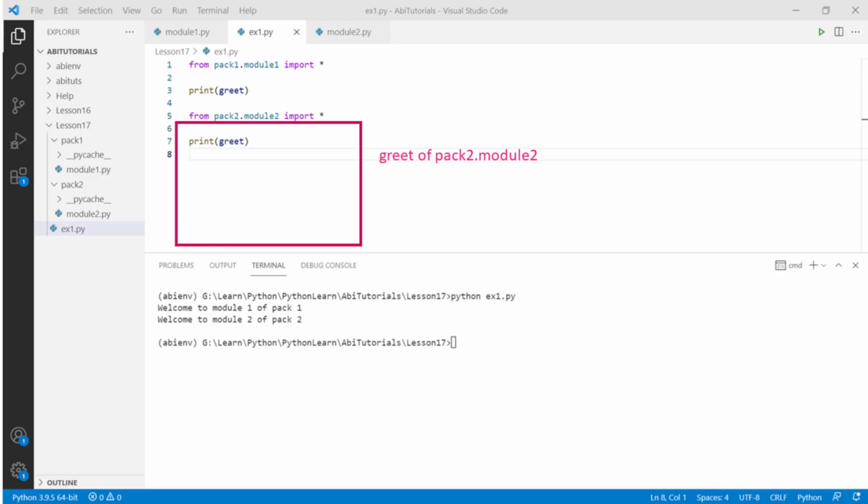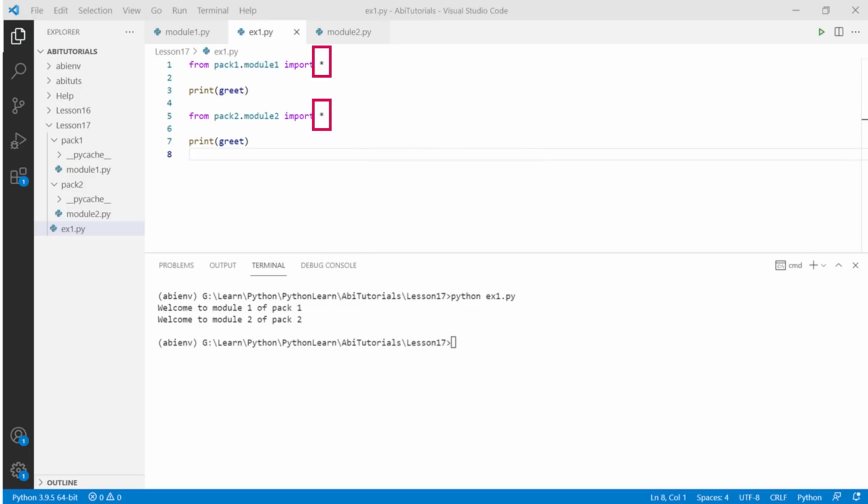So how to avoid this conflict? There are multiple ways to avoid such naming conflicts. One method is to avoid using stars or asterisks in the import statement and provide the name of the exact element you need to import along with an alias.